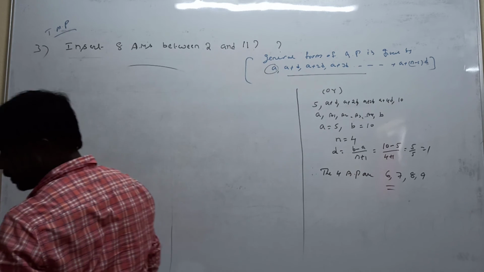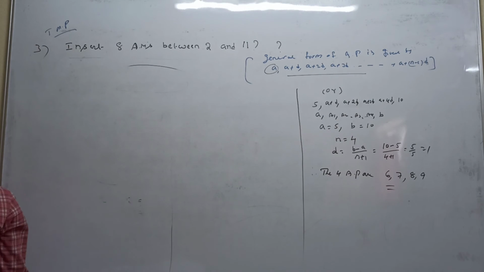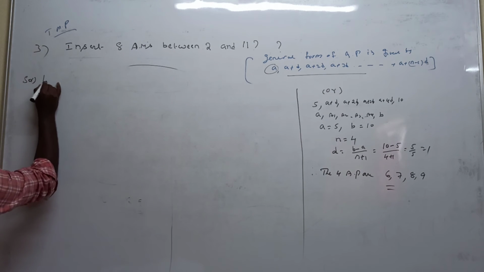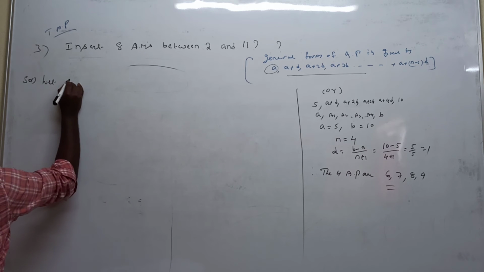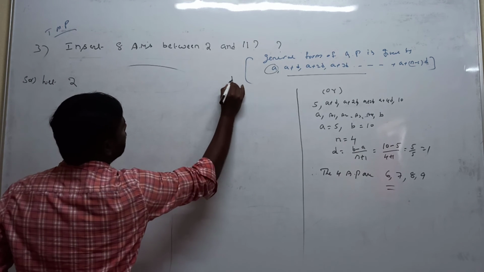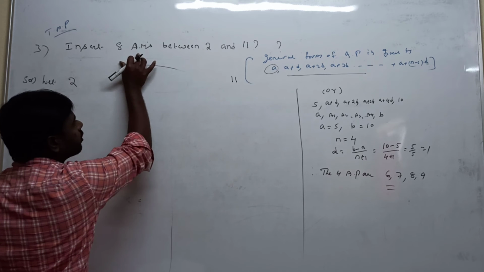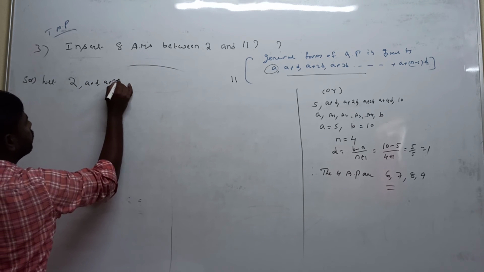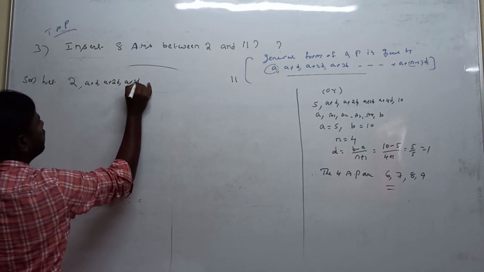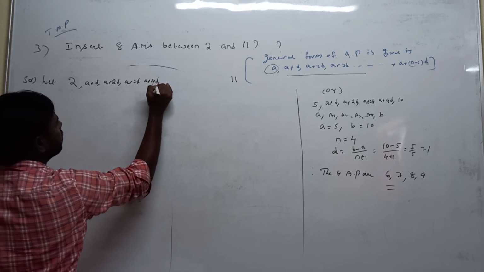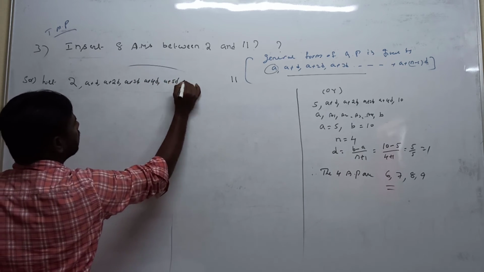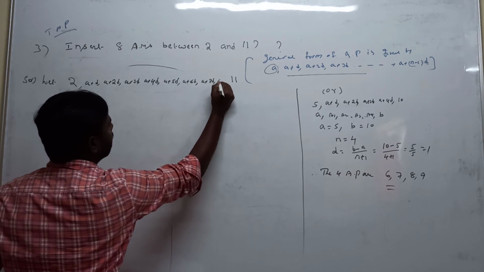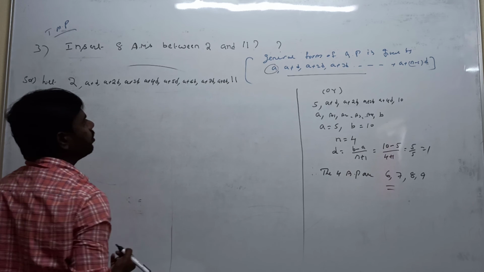What they are asking: insert 8 arithmetic means between 2 and 11. Solution: in between 2 and 11 we can insert 8 arithmetic means. So the terms are 2, a plus d, a plus 2d, a plus 3d, a plus 4d, a plus 5d, a plus 6d, a plus 7d, and then 11.